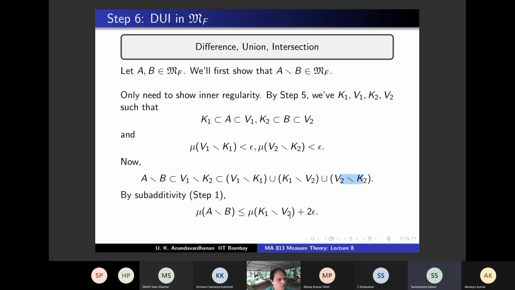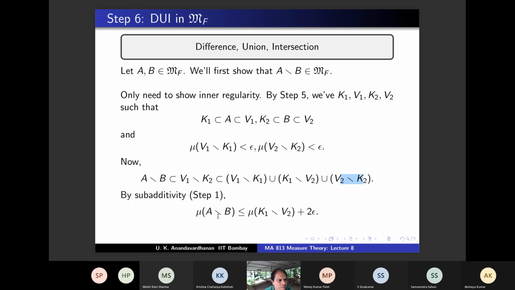Yes. You have to show that mu of A minus B minus something is not an upper bound, which means you have to exhibit a compact set contained in A minus B whose measure is bigger. So K1 minus V2 might do the job. Let's see: is K1 minus V2 a subset of A minus B? Yes, because K1 is contained in A and V2 contains B, so V2 complement is contained in B complement. So K1 minus V2 is contained in A minus B.